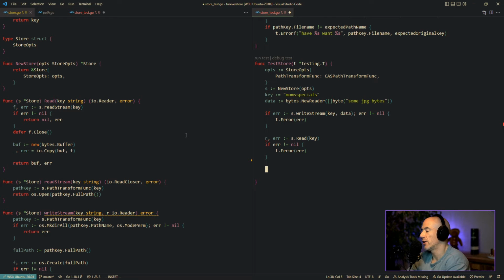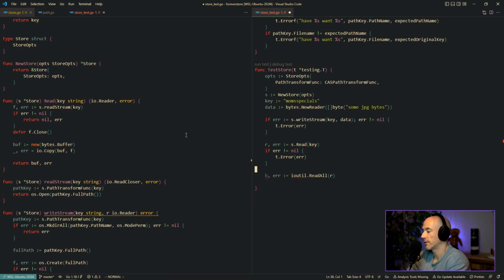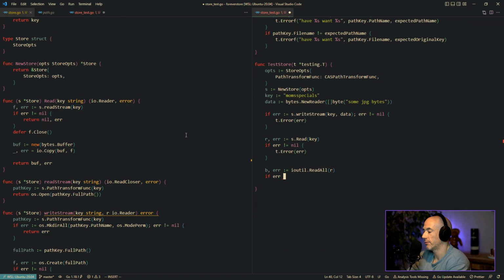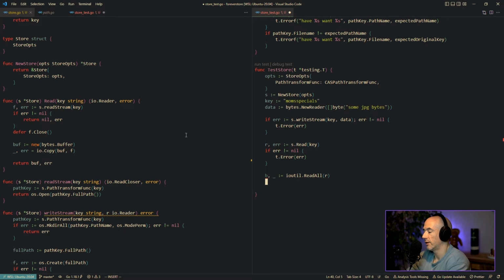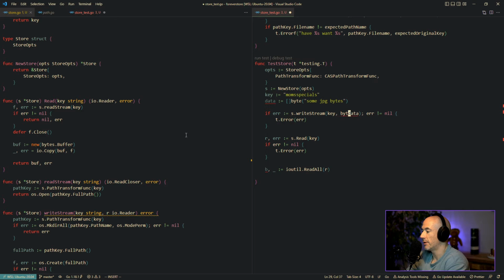So we're gonna say R is gonna be io.ReadAll(r). Do we need this? Wait, what you could do is, instead of doing that, we're going to say this is going to be bytes, like this. And we're going to say this is going to be a bytes.NewReader here.